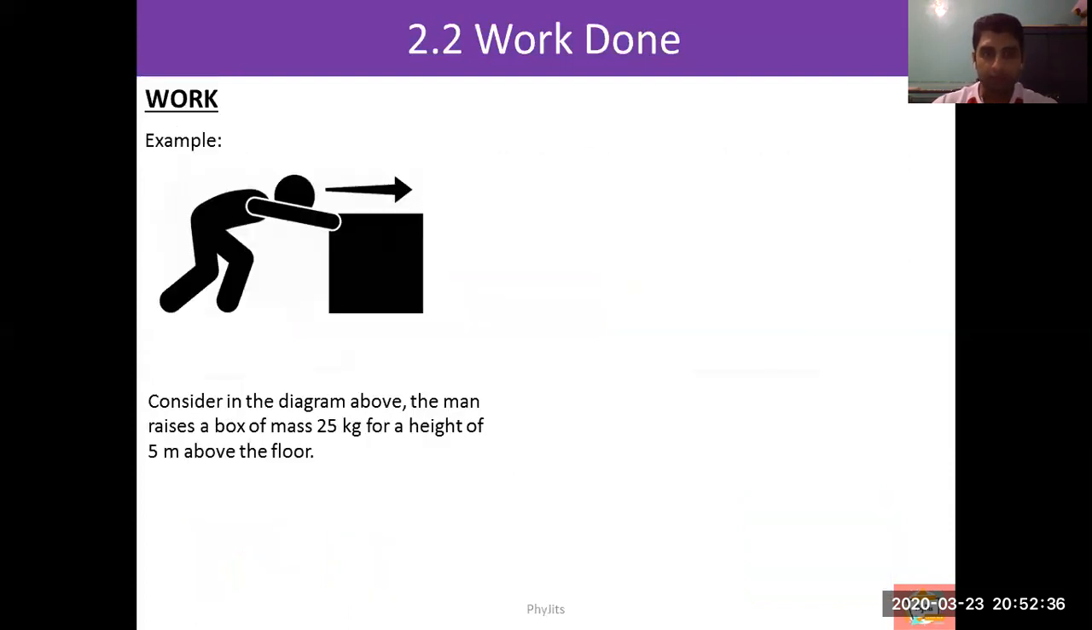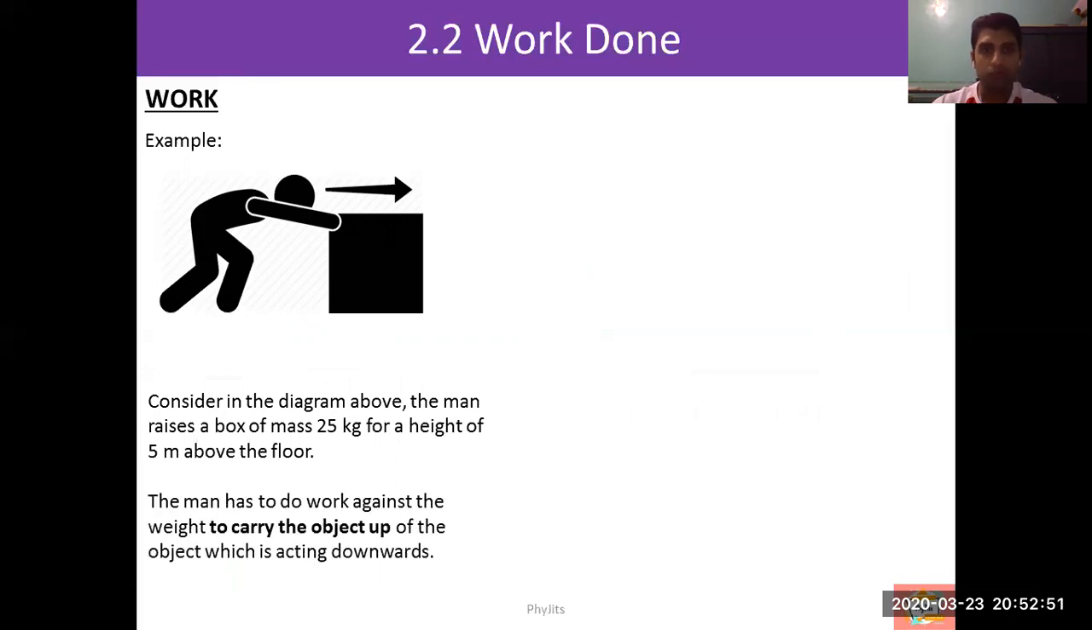Okay, let's see some examples. Imagine that you have a person here. He wants to raise a box which has a mass of 25 kilograms to a height of 5 meters above the floor. So the person has to do some work against gravity because he has to pick it up. Gravity is always pulling the object down, so your force must be against gravity.